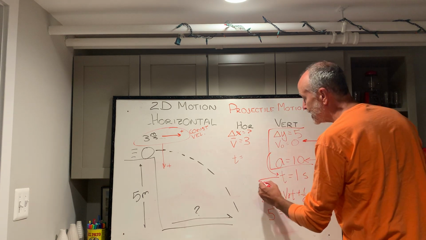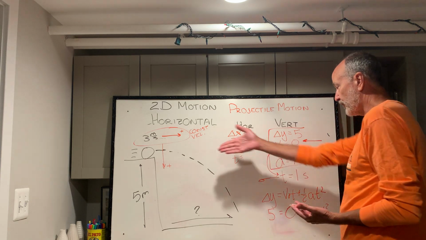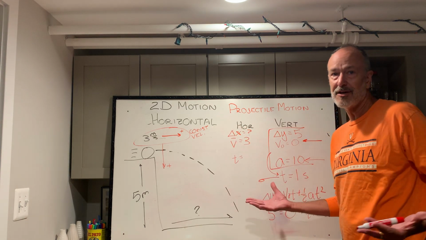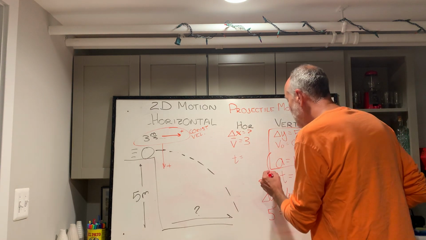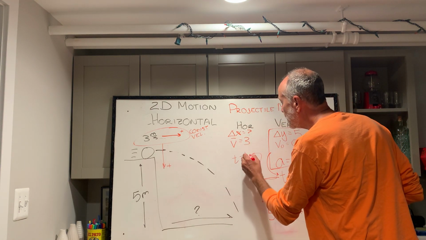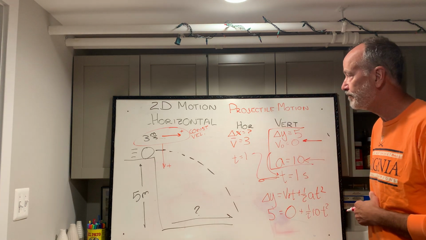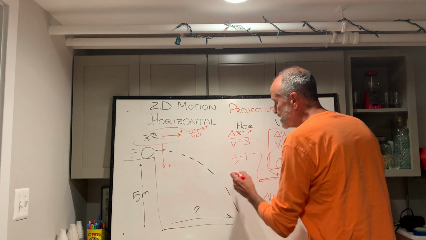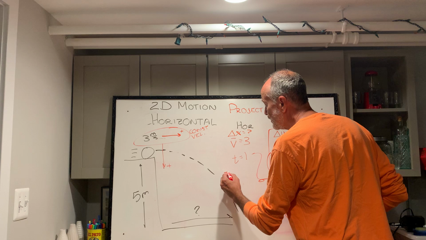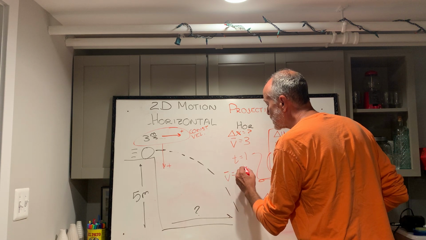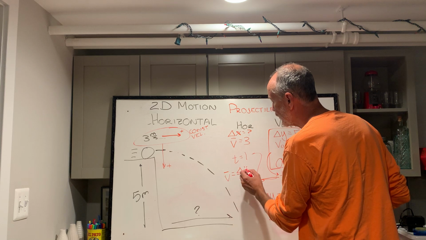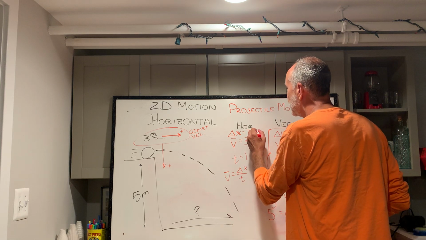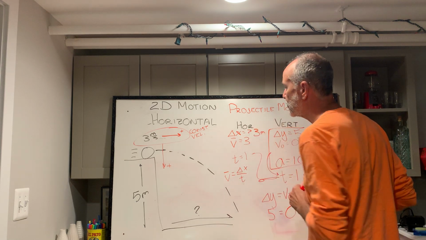Well, guess what? It's in the air vertically for the same amount of time it's in the air horizontally. Time doesn't have a direction. Time isn't vertical, time isn't horizontal. So I can use that here. Time is 1 second. Then I can use, again, that simple equation. V average equals delta x over t. 3 equals delta x over 1. This ends up being 3 meters.